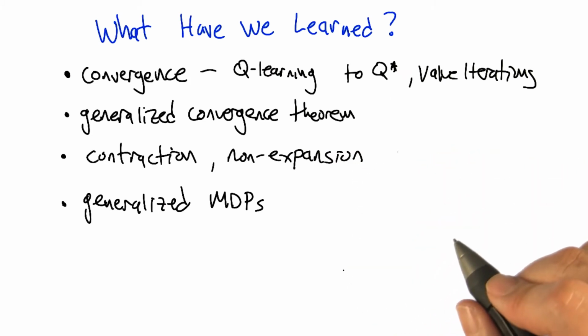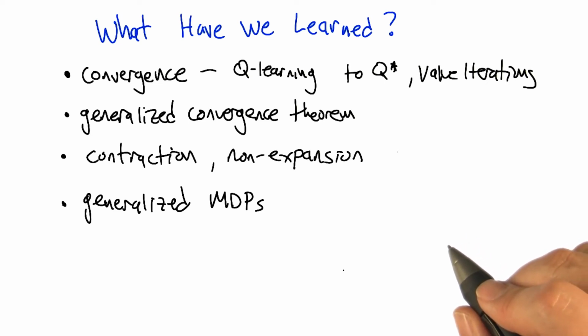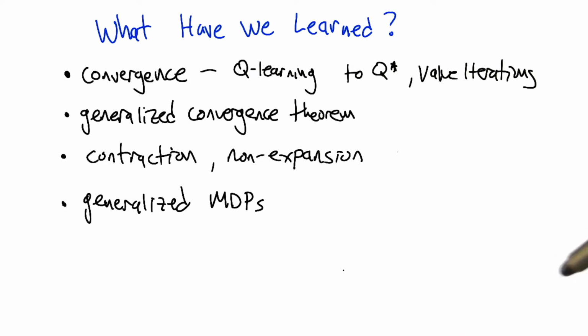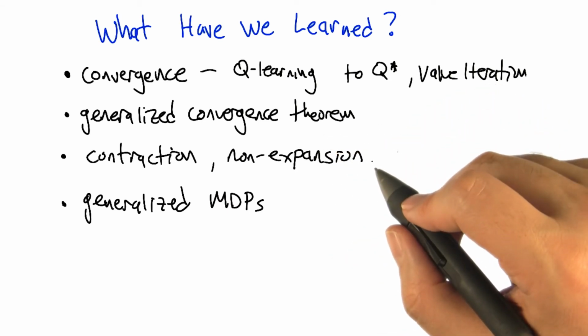Yeah, and that's actually pretty cool because it would allow us to think about different kinds of decision processes, different situations we wanted to be in, and we would know that all the math would go through, and so we could just do it. All we have to do is worry about whether they're non-expansive or not. Right, exactly. And there's a whole set of things that we've shown are non-expansions.